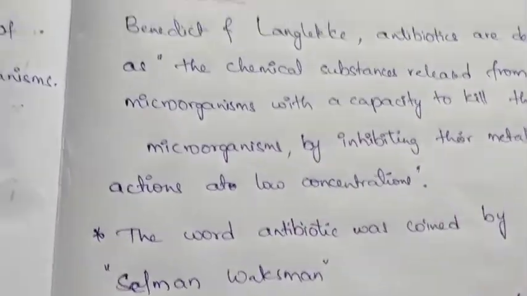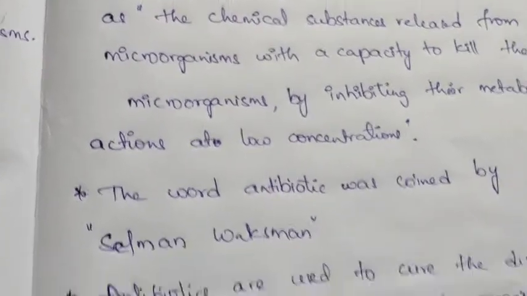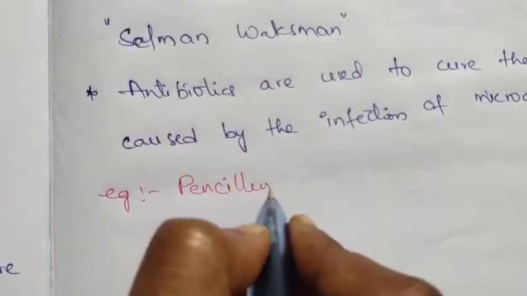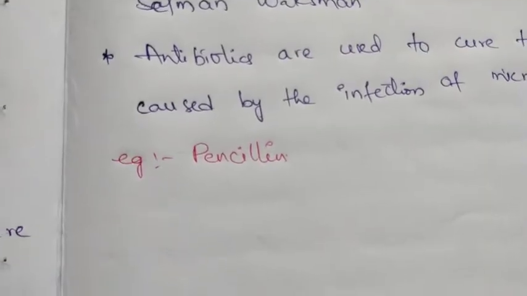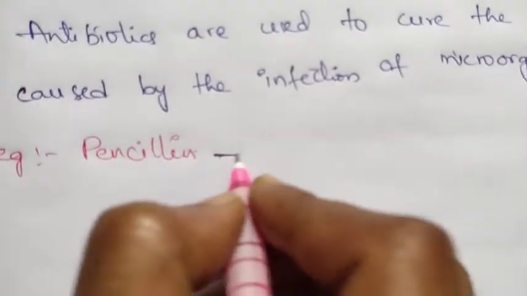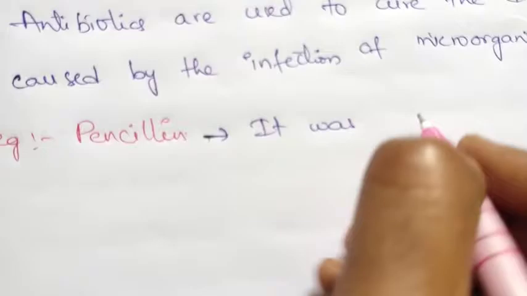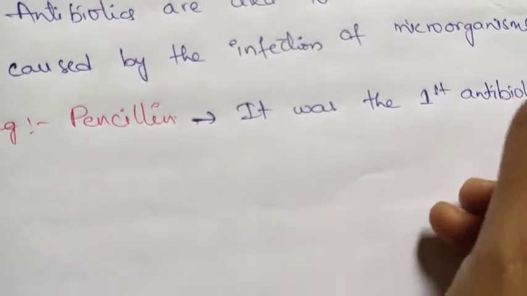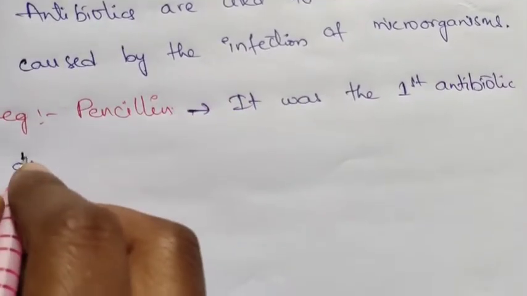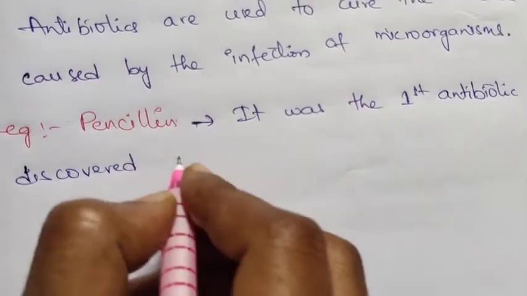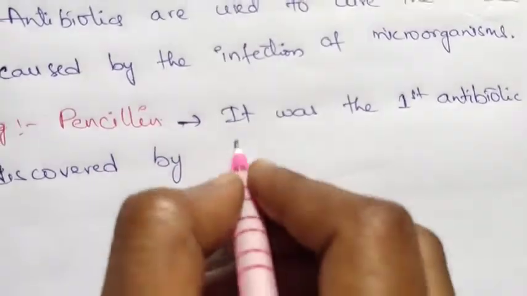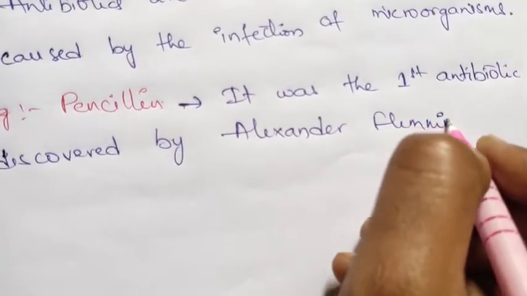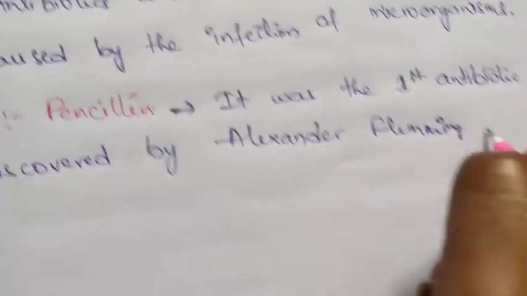Example for this antibiotic is penicillin. The best example for the antibiotic is penicillin. Penicillin was the first antibiotic. It was discovered by Alexander Fleming in 1929.